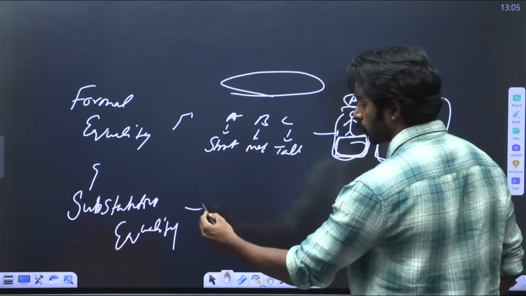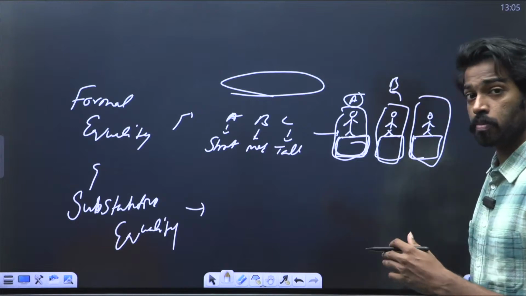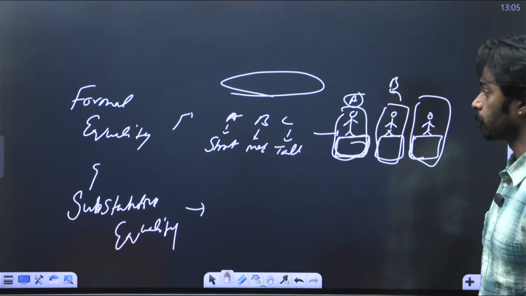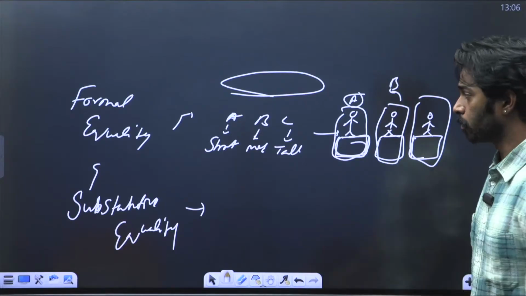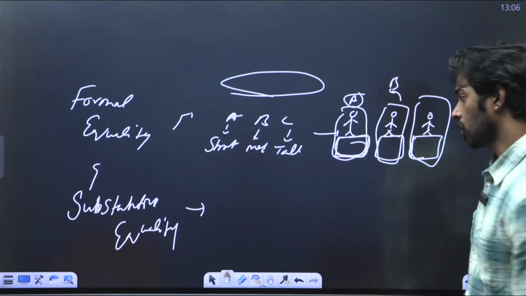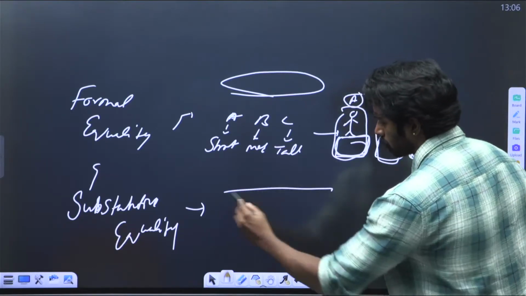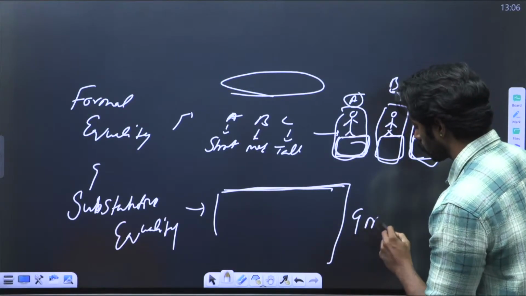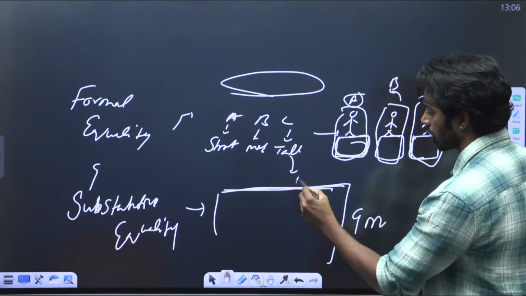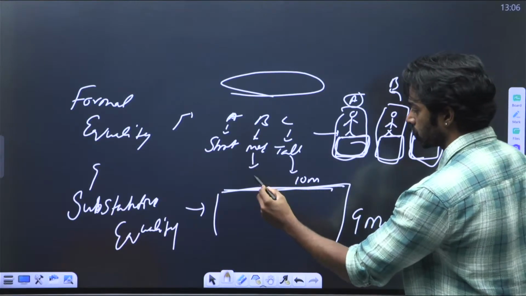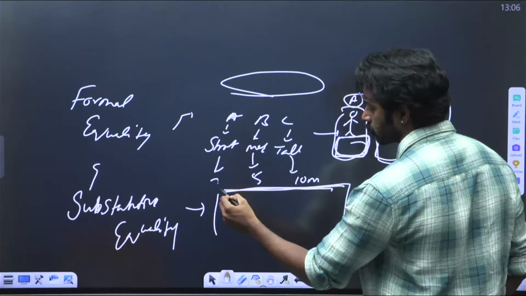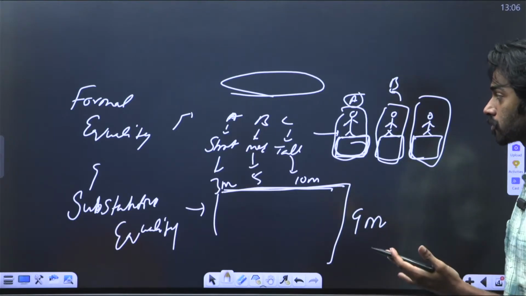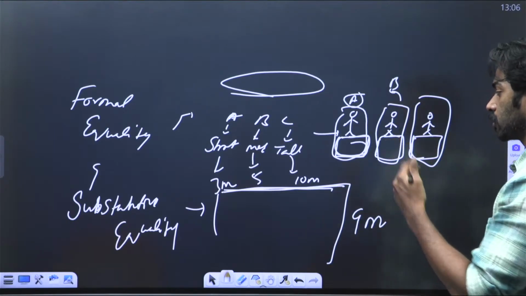In substantial equality, we'll give the advantage based on the depth of the disadvantage for the particular person. Let's say C is very tall, B is medium tall, and A is very short. Just imagine this is an imaginary situation where this particular wall is 9 meters tall, A is 3 meters tall, B is 5 meters tall, and C is 10 meters tall.